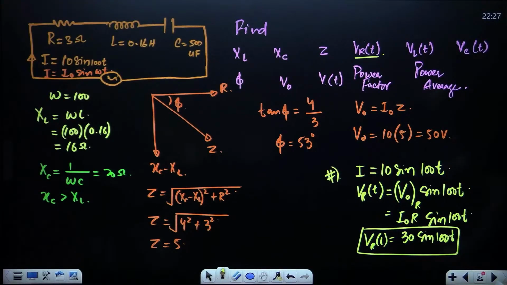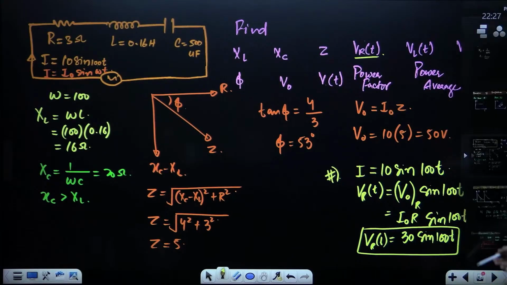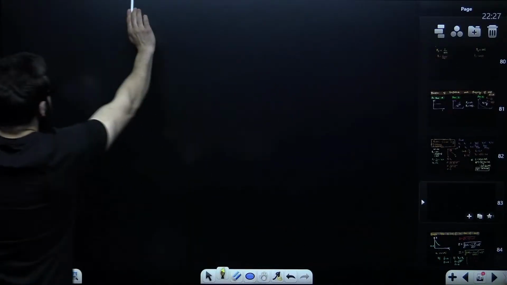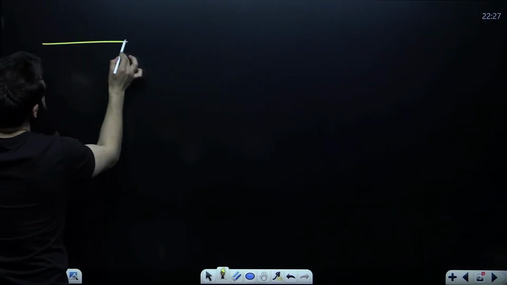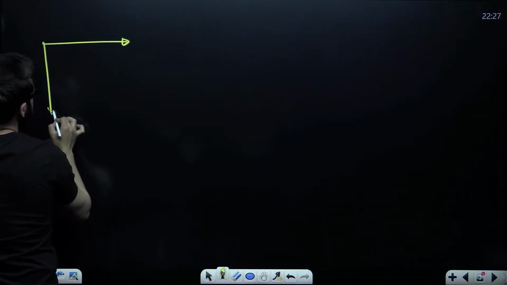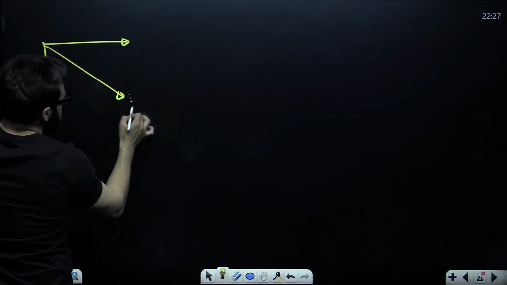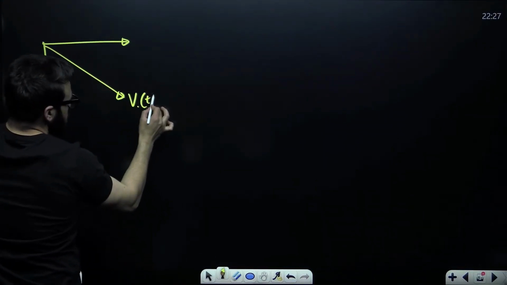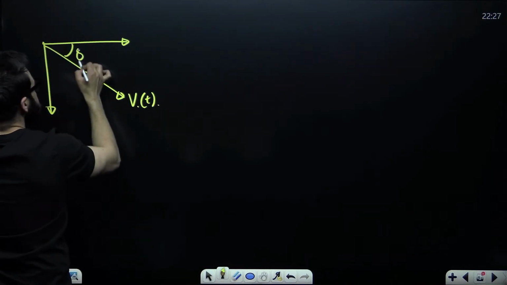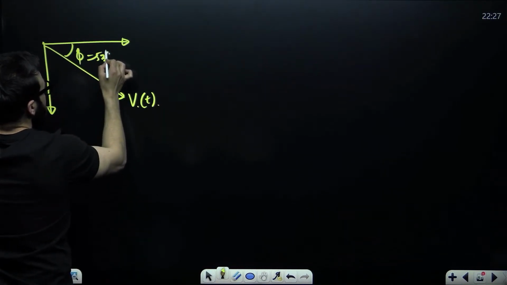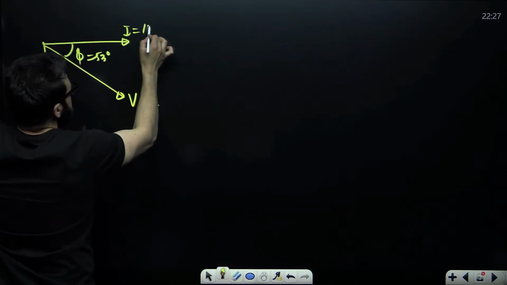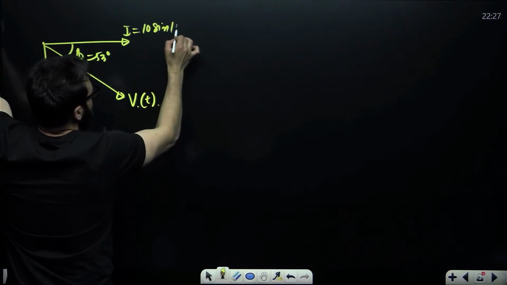Even I can show you the net voltage also. See guys, in this particular case the phasor diagram looks something like this. This is V net, V of t, and this is given as phi. This is 53 degrees, and this is the current, 10 sine of 100 t.